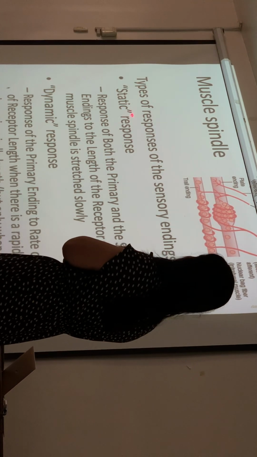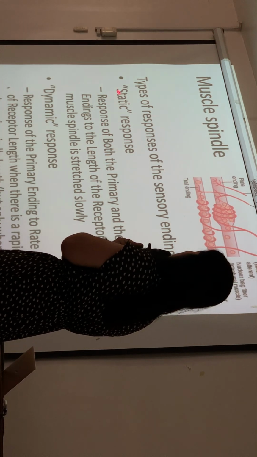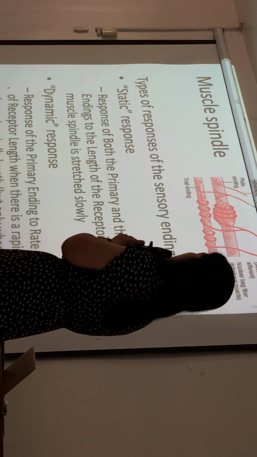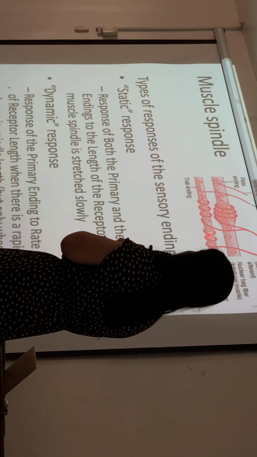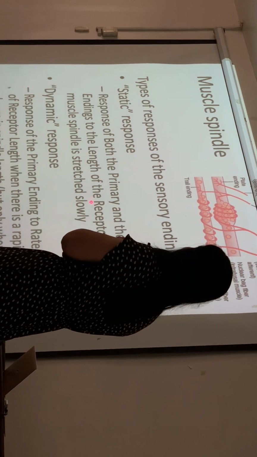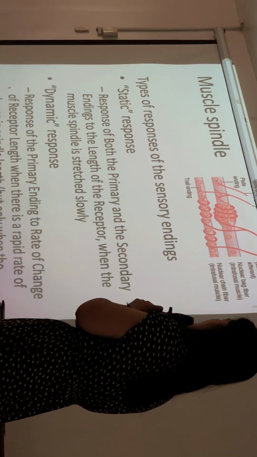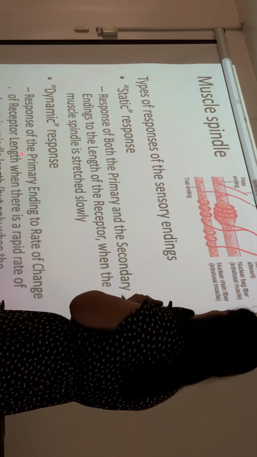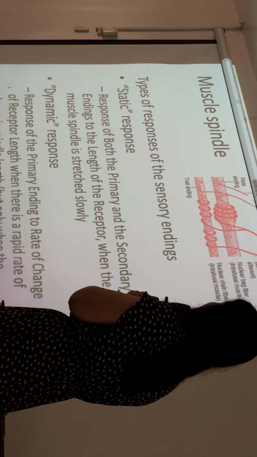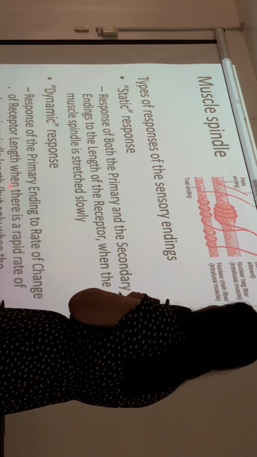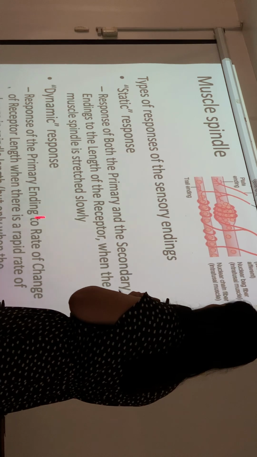Which moves us to the types of responses of these sensory endings. S is static, D is dynamic. Static is a response of both the primary and secondary endings to the length of the receptor when the muscle spindle is stretched slowly. The dynamic response is the response of the primary ending only, to the rate of change of receptor length when there is a rapid change in spindle length, but only when the length is actually increasing.